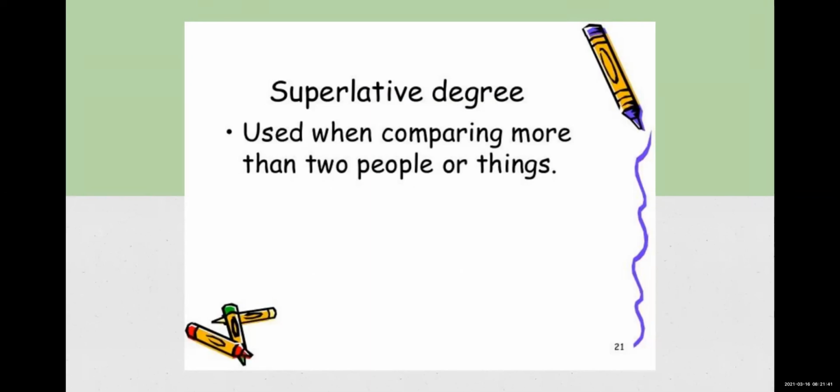In the first, positive degree, there is only one thing or one person; we are describing only one thing or one person. In the comparative degree, we are using two persons or two things, and we are comparing between them both. In the third, superlative degree, we are comparing more than two people or two things. It means not only two are there, but the possibility is there that there are many people or many things in this sentence. Okay, so this is the superlative degree.